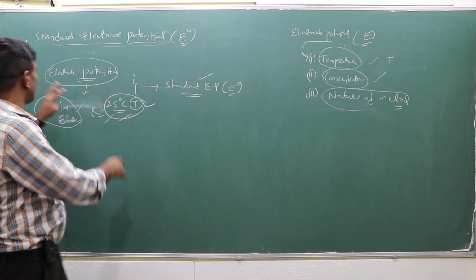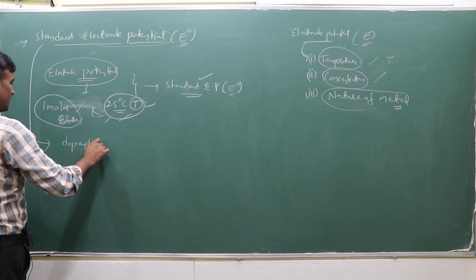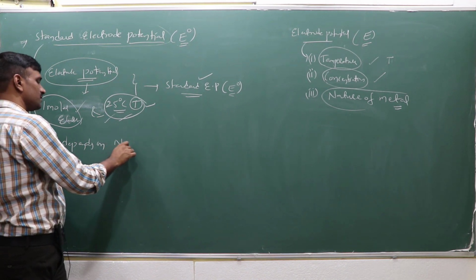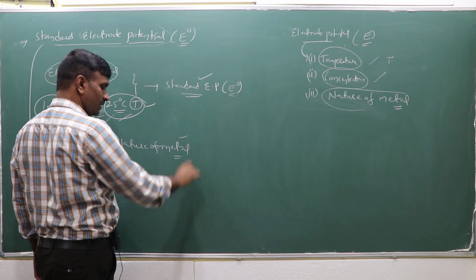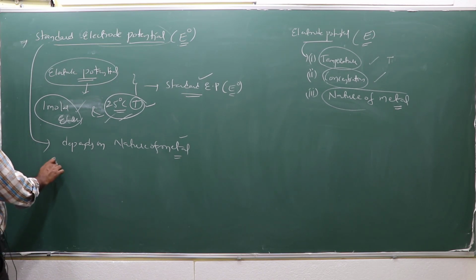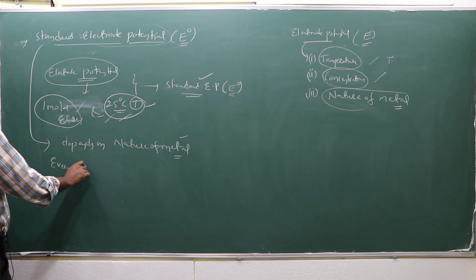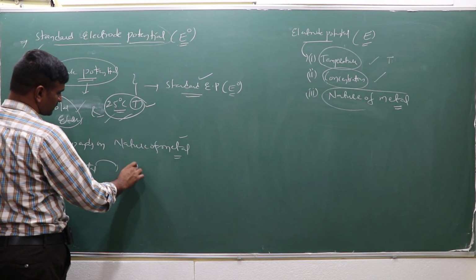That means the standard electrode potential mainly depends upon the nature of the metal. It depends upon the nature of the metal, which means every metal has its own E0 values.